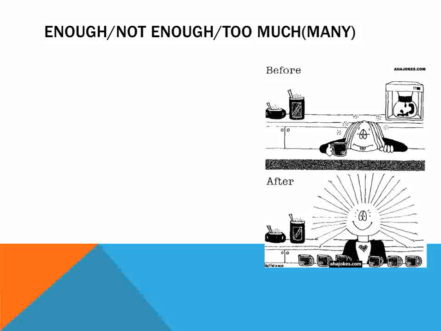Our last example here is with enough, not enough. If we look at the first picture here, clearly she would like to have some more coffee, or maybe she needs to have more coffee. We will use not enough in this case because she doesn't have enough. She wants more. She didn't drink enough coffee.